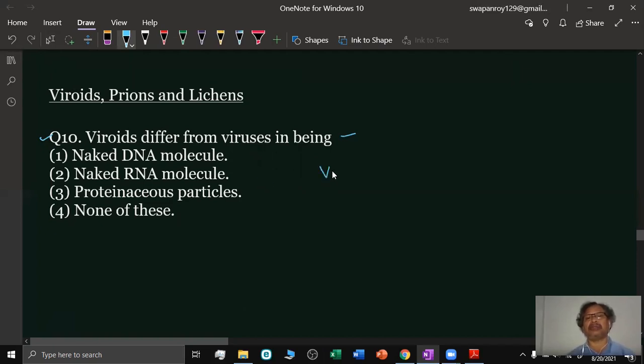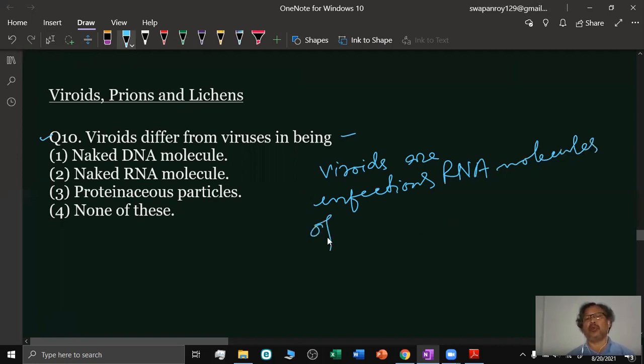The viroids are infectious RNA molecules. Viroids are infectious RNA molecules of low molecular weight. So our option number 2 is correct.